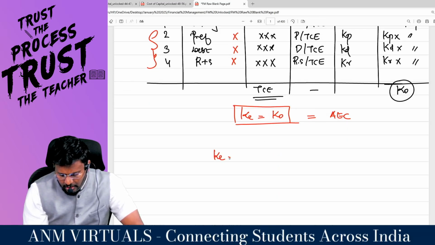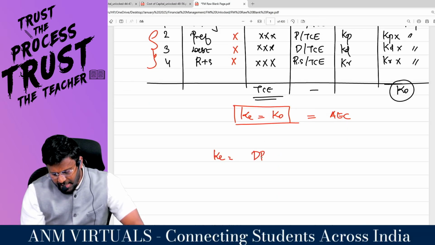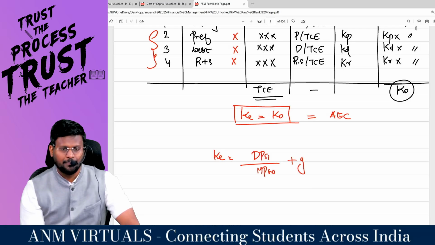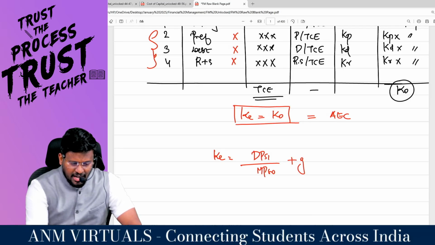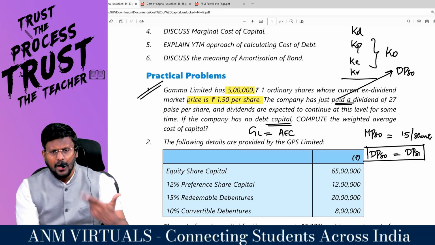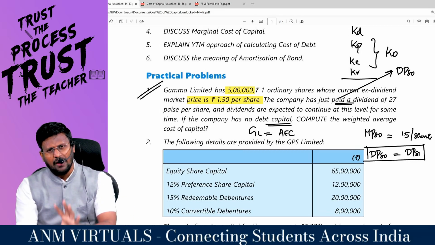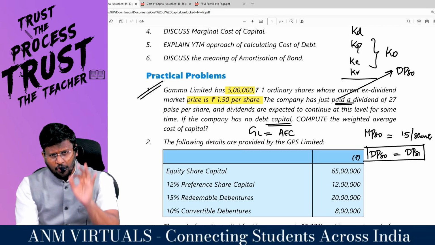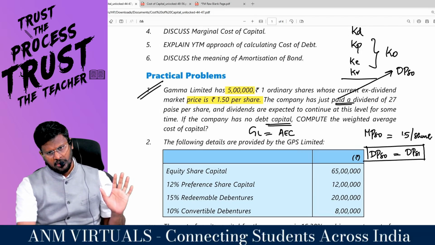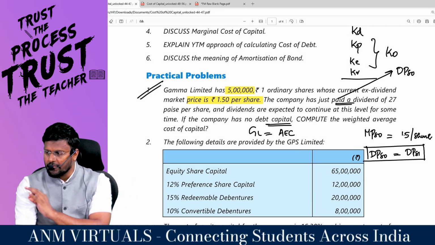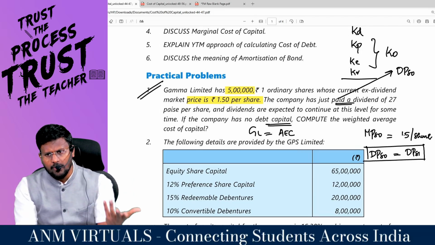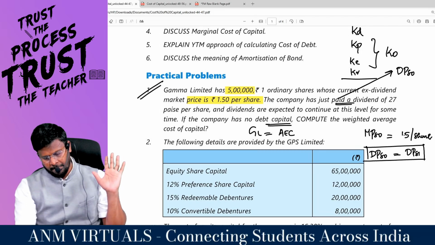KE is nothing but DPS1 divided by MPS0 plus g. But here they have not told anything about the growth. They said that our company is going to have a fixed dividend pattern. 27 paise last year we have paid, and in the coming year also we will pay only 27 paise.